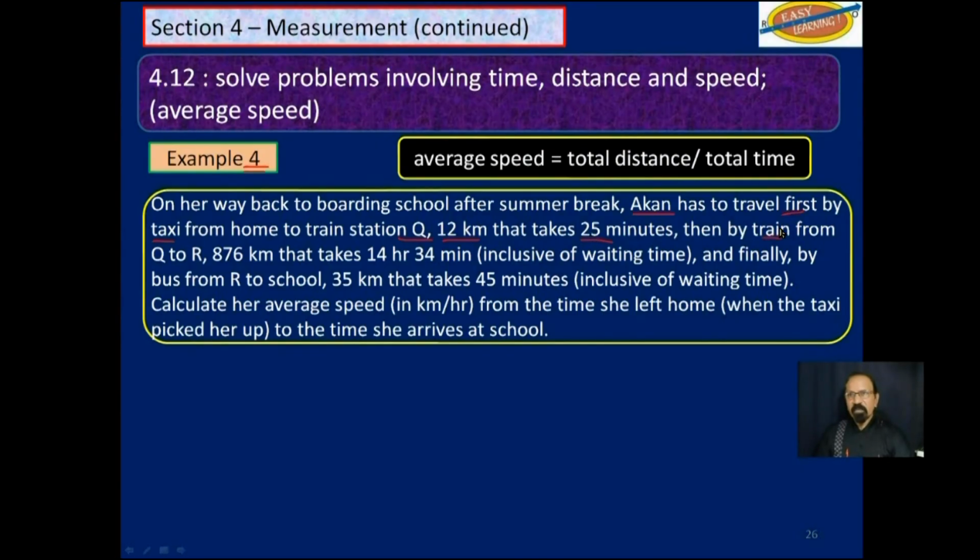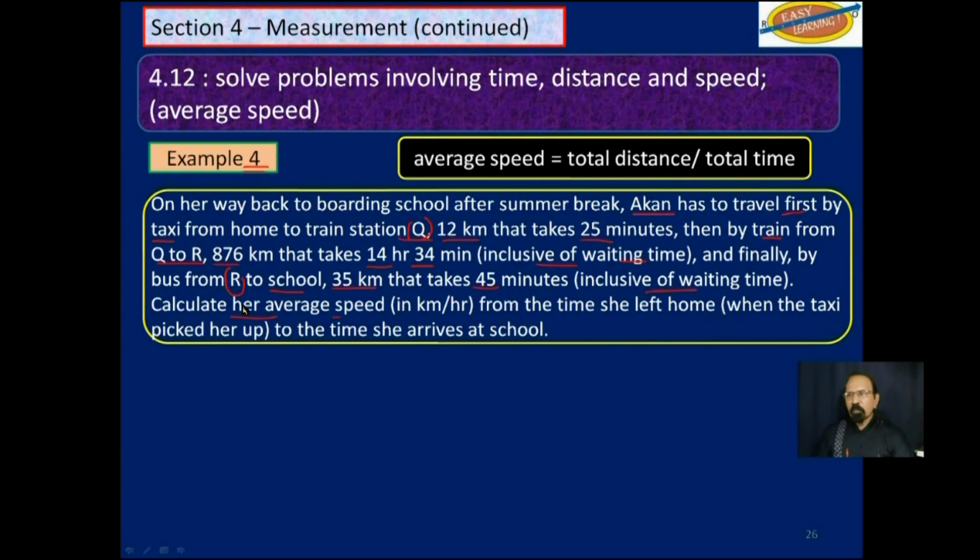Then she has to travel by train from Q to R, which is a distance of 876 kilometers, and that takes 14 hours and 34 minutes, inclusive of the waiting time at train station Q. And finally, she has to travel by bus from R to school, which is a distance of 35 kilometers, and that takes 45 minutes, inclusive of waiting time.